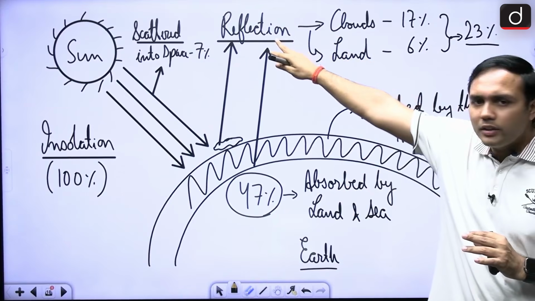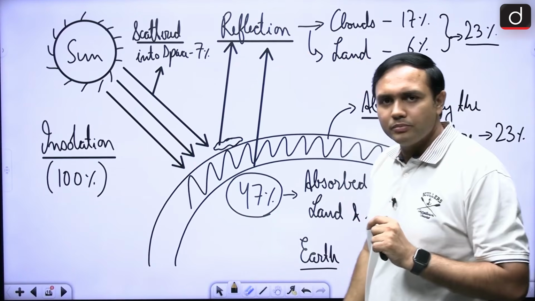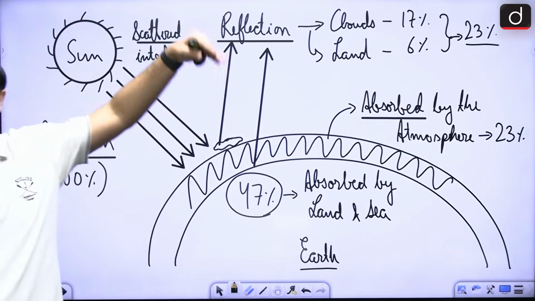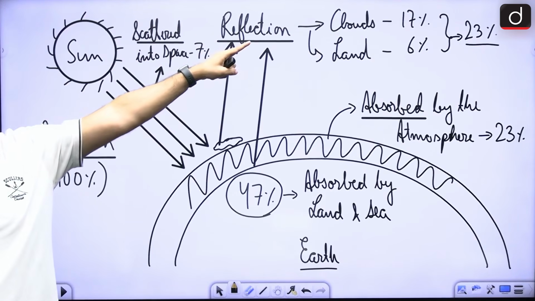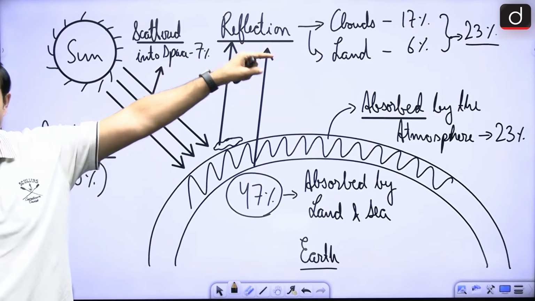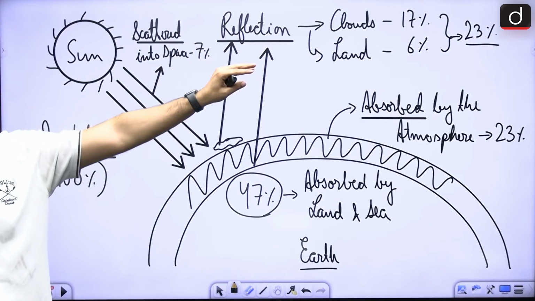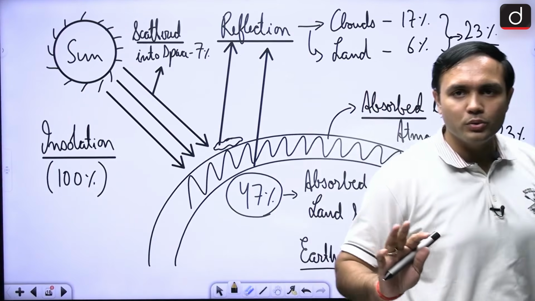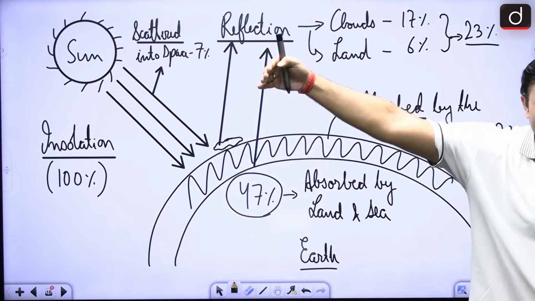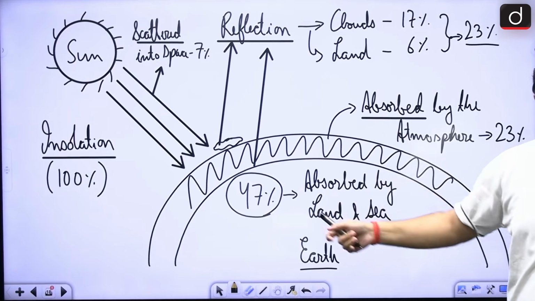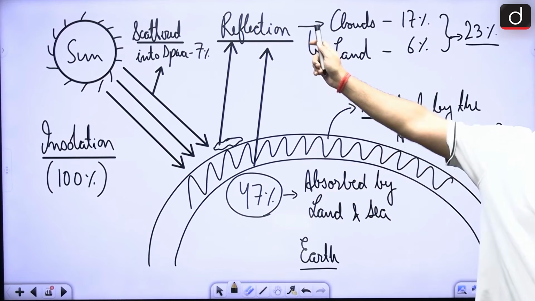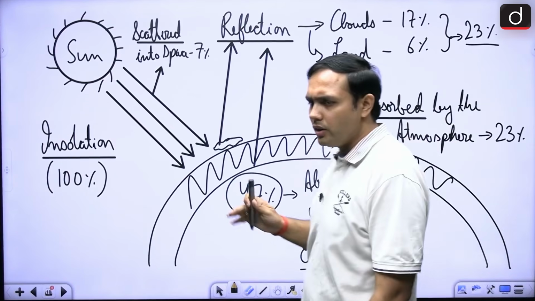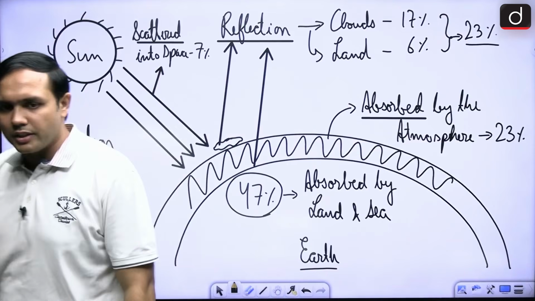Now, there is also another thing called reflection. Have you heard about albedo effect, right? So the solar radiation that is being received by the earth is getting reflected back also, right? Which are the things that are reflecting it? So it is reflected by clouds around 17% and as well as land, that is 6%. Taken together, there is 23% that is reflected back also, right? So this is reflection. So incoming solar radiation being absorbed by land and sea 47%, absorbed by atmosphere 23%, and reflection by clouds and land 23%. Taken together, they are almost accounting for the 100% of the solar insolation that is being received, right?